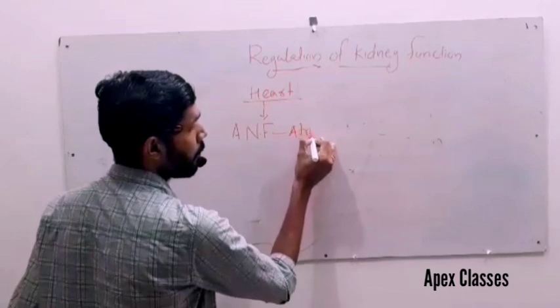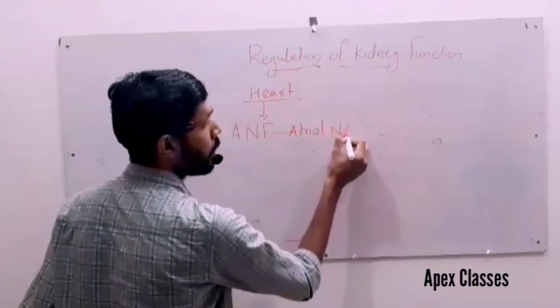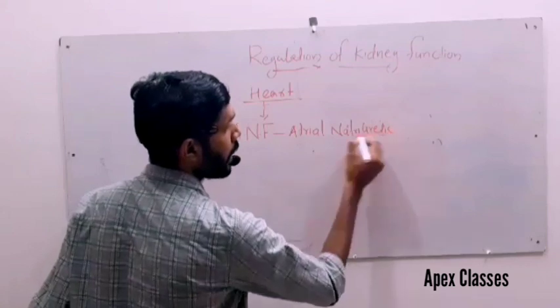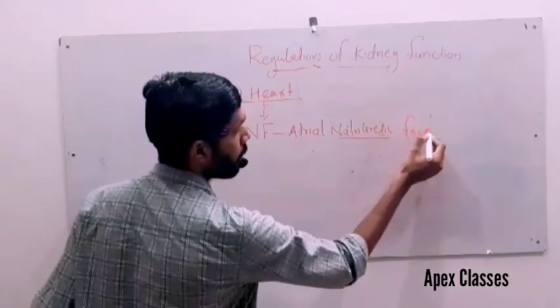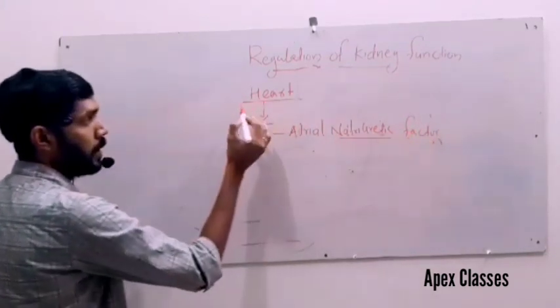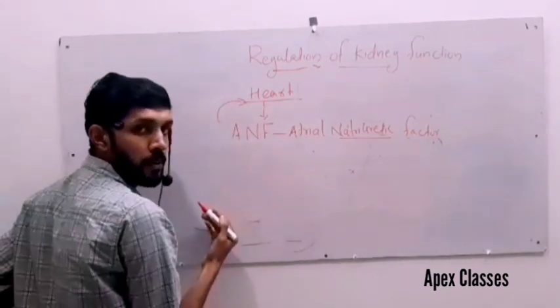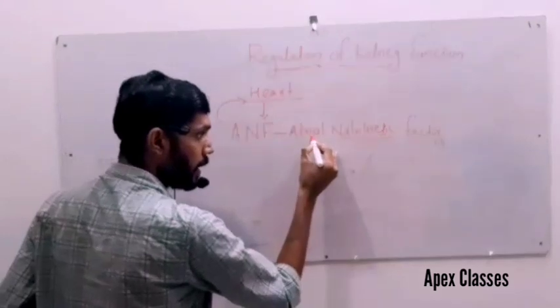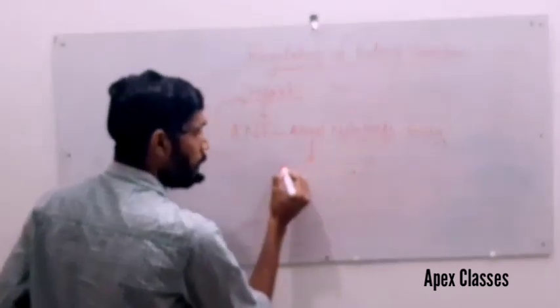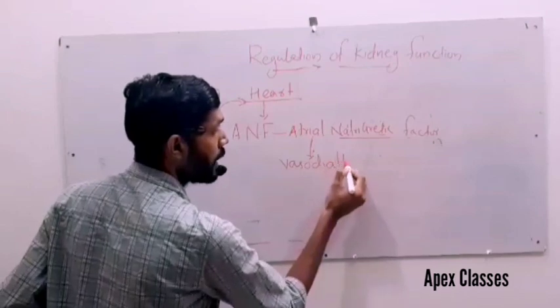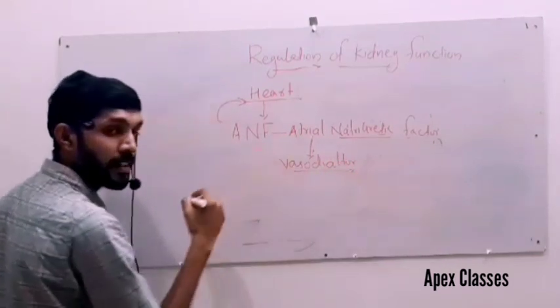Atrial natriuretic factor. An increased blood flow to the atria will result in the release of atrial natriuretic factor. This atrial natriuretic factor is a vasodilator. Others are vasoconstrictors.